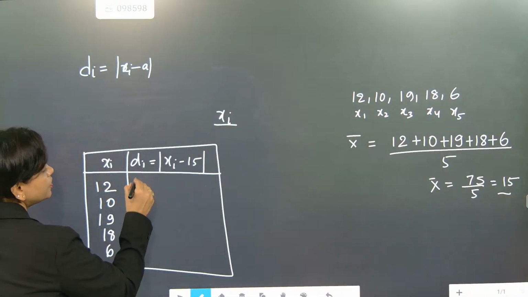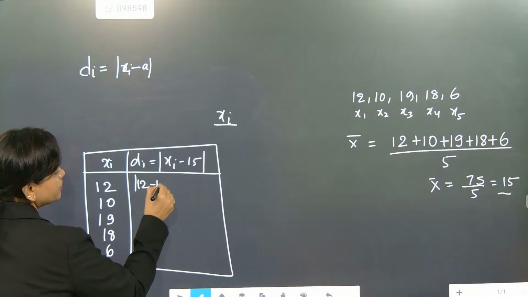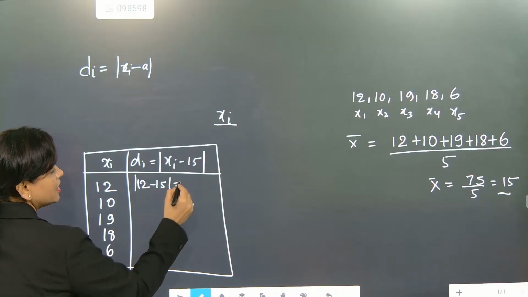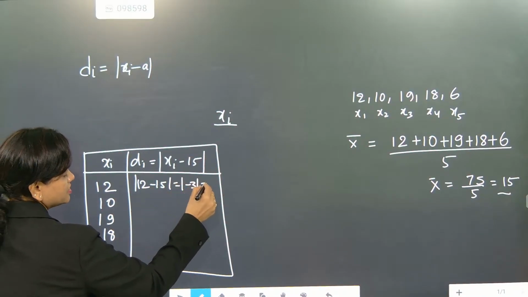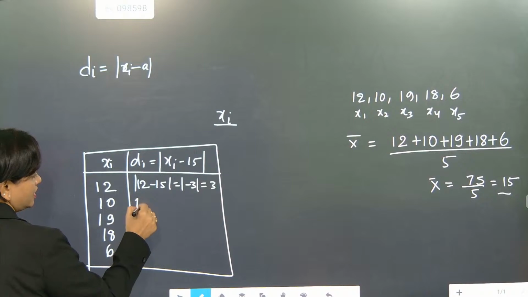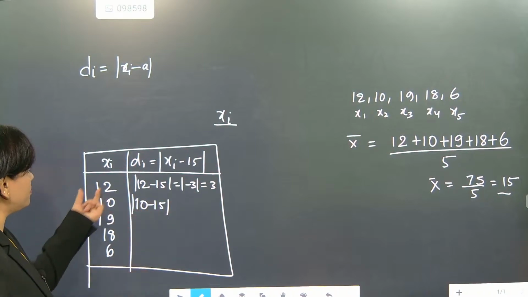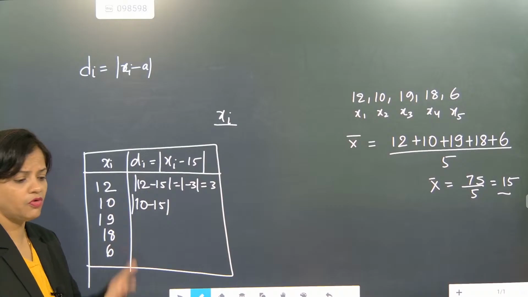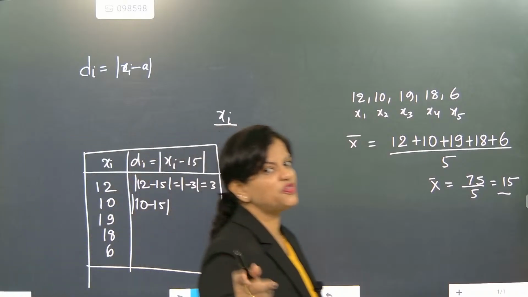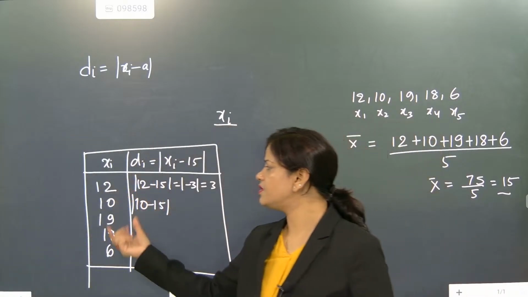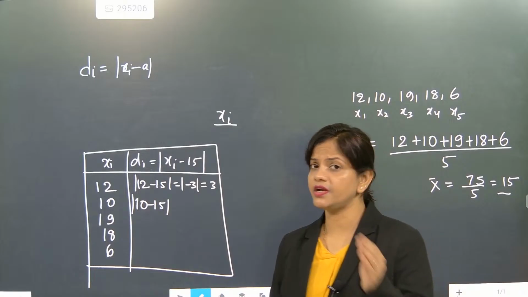So it will become 12 minus 15. Since modulus is there, it will become modulus of minus 3. It will become 3. 10 minus 15. See, every number got deviated from mean. What is the mean? Mean is 15. So all the observations are deviated from mean.